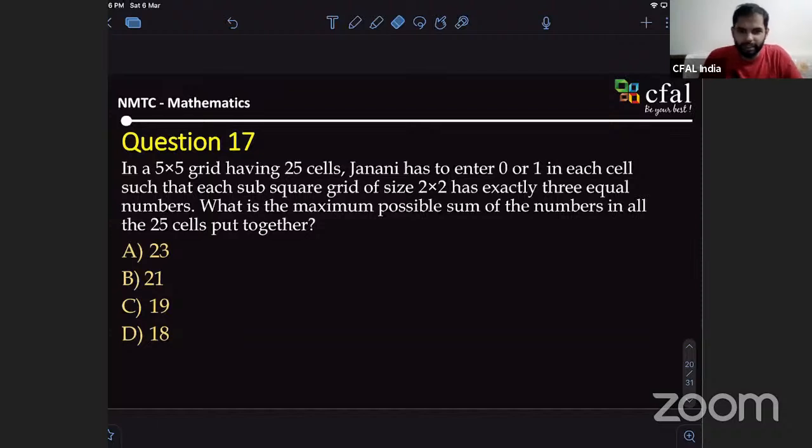Subhan, you have done some mistake. I didn't understand how exactly to find that out. Do we have to use the trial and error method? Yeah. Try to draw some. Simply plug in some numbers and select a subgrid of 2 cross 2.